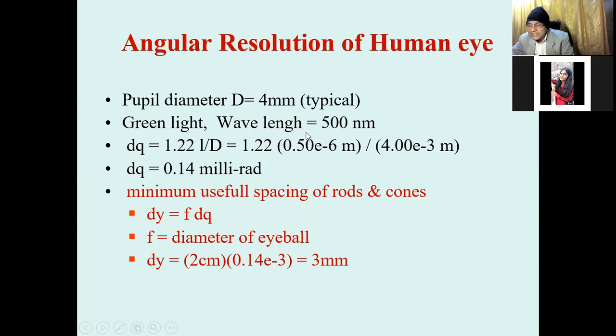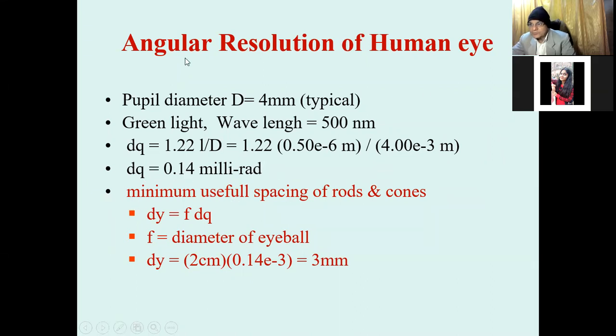So this green light lambda is 500 nanometer, and the factor is 1.22, and this is lambda by d, where the wavelength is 500 nanometers, so it is 0.5 into 10 to the power minus 6, and this diameter is 4 millimeter, that is 4 into 10 to the power minus 3. This can be written in this form, and therefore this delta theta is equal to 0.14 milliradian.